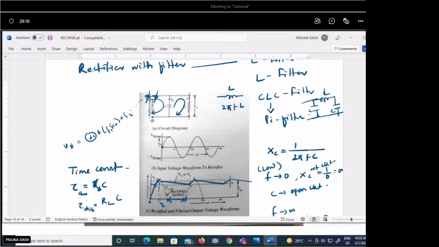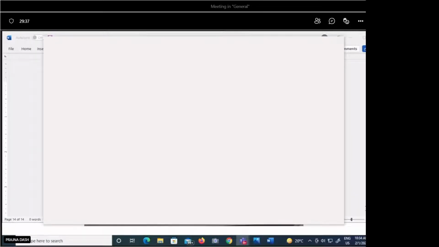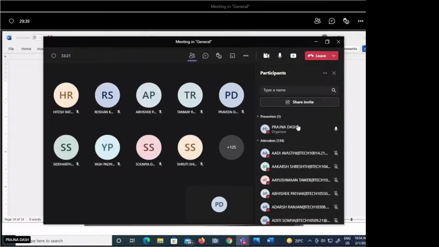Because this input waveform whatever we are taking, its frequency is up to you, how much frequency you are taking, isn't it? Can you change the frequency according to your requirement of the signal? Can you change the frequency? There is no answer. Praveen?